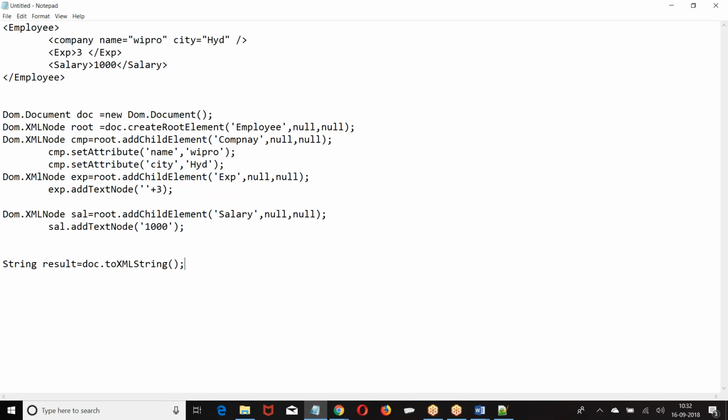Okay. Suppose somebody is giving an XML, how do you take the data? Next question is, you need to parse it. If somebody is giving an XML file, how do you take the data? If somebody gives a JSON string, we deserialize it. Similarly, if somebody gives you an XML file, how do you deserialize? I hope everybody has followed this example structure. Good with everyone? Now let's go to the next one.